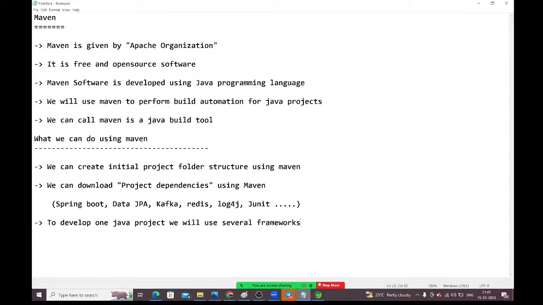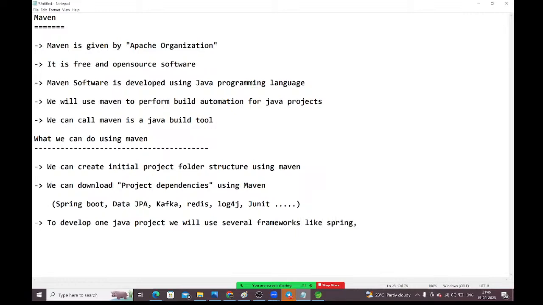Here data JPA is one framework, Spring Boot is one framework, Spring is one framework, data JPA is one framework. To develop a Java project along with Java, we need to use some frameworks also. And here Maven will download those frameworks and add those frameworks to our Java project.